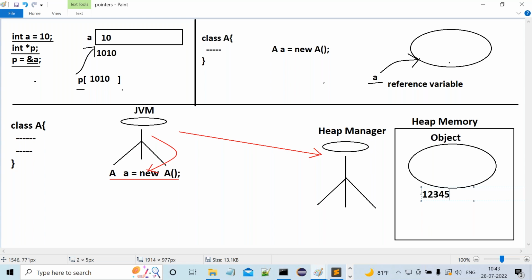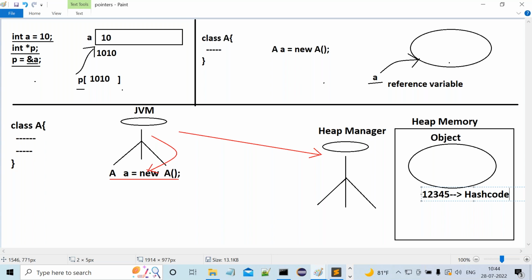Come again, what I said to you: when we create an object in a heap memory, automatically one unique identity will be created by Heap Manager for this object in the form of an integer value. The name of this integer value is the hash code of the object.